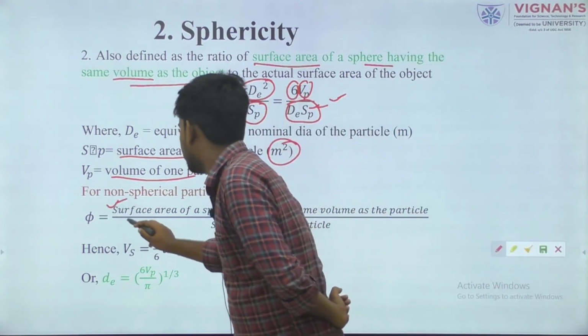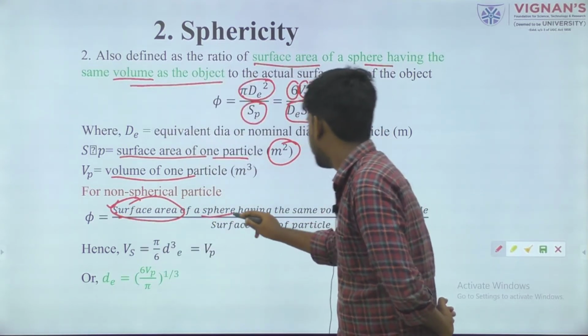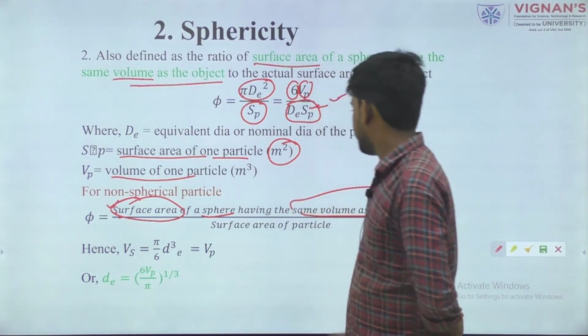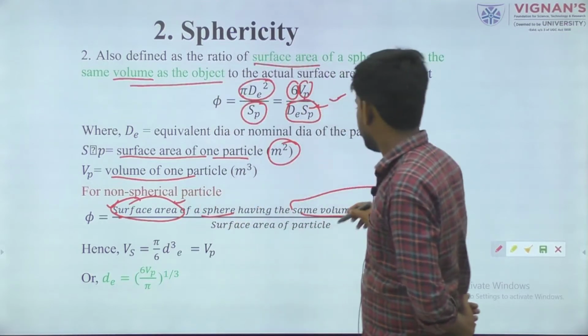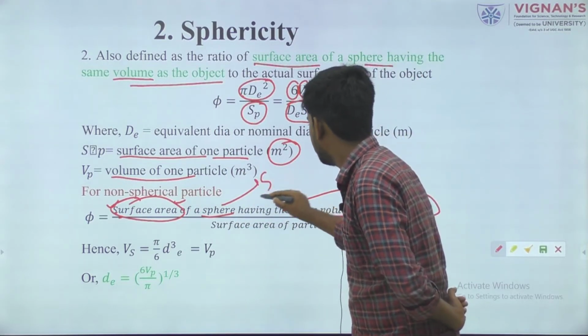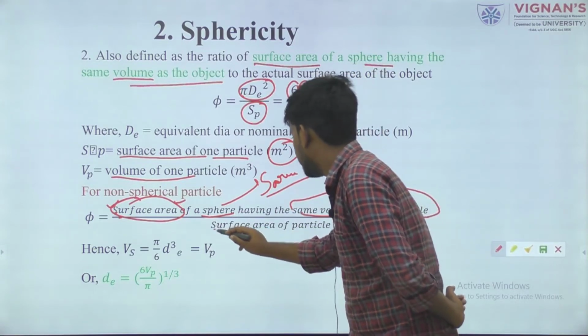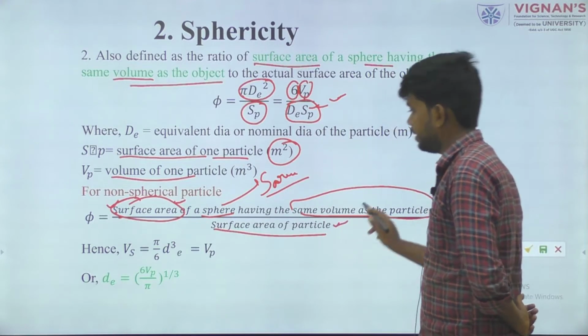Here is the formula. It indicates the surface area of a sphere having the same volume as the particle. First we compare with the sphere surface area, then take the ratio, divided by the surface area of the particle.